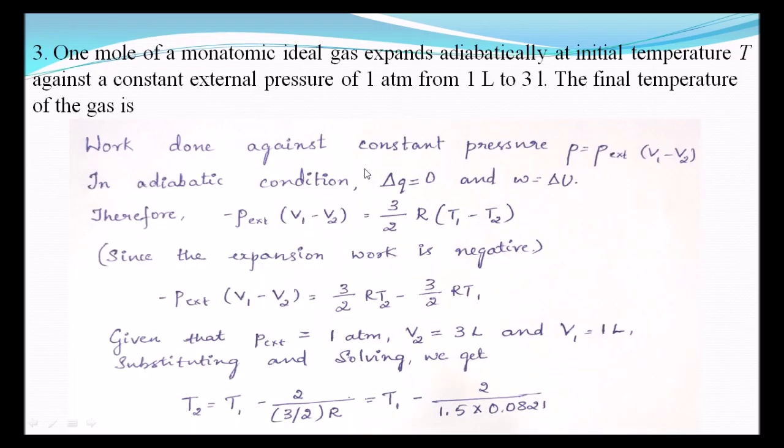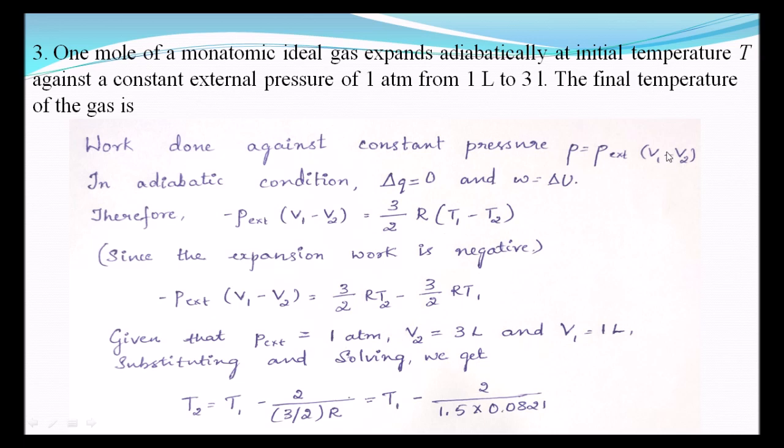The next question is, 1 mole of monoatomic ideal gas expands adiabatically at initial temperature T against the constant external pressure 1 atmosphere from 1 liter to 3 liter. Then the final temperature of the gas is. So you have to find the temperature. So we have to see one formula here, that is w is equal to P external into V1 minus V2.